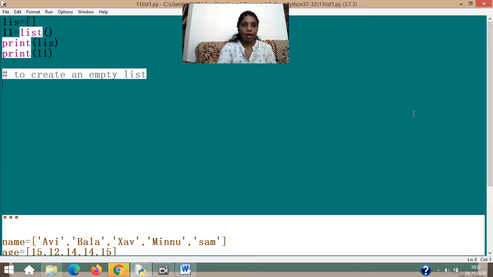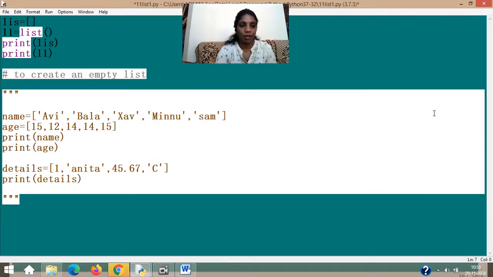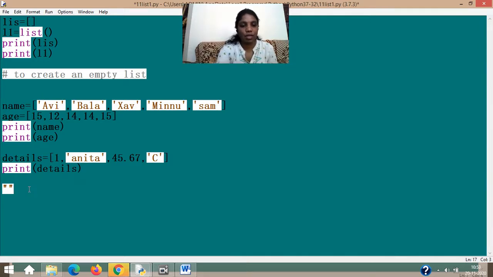So when I come here and pull up what I have written and kept here, you can see I have created a set of lists here. The first list is a homogeneous kind of list named name, where I have given Avi, Bala, Save, Minu, Sam. The names as a sequence.